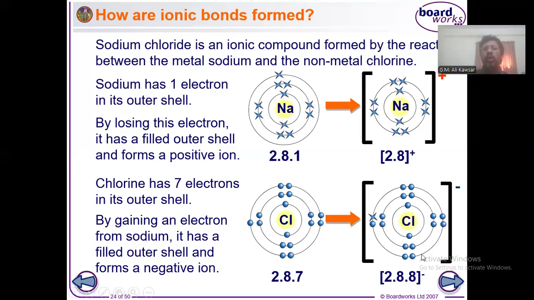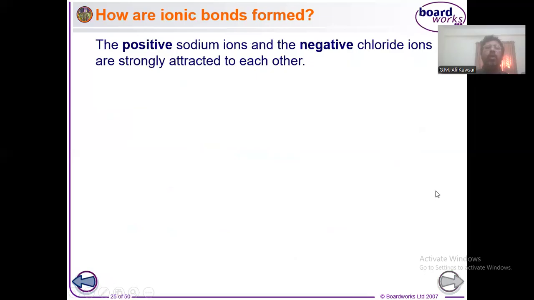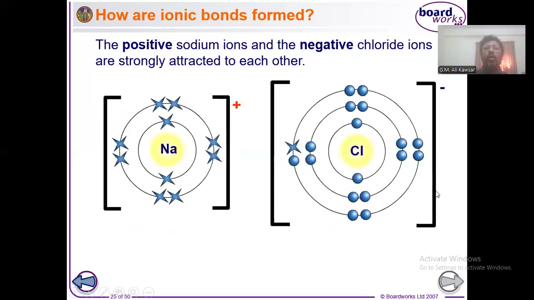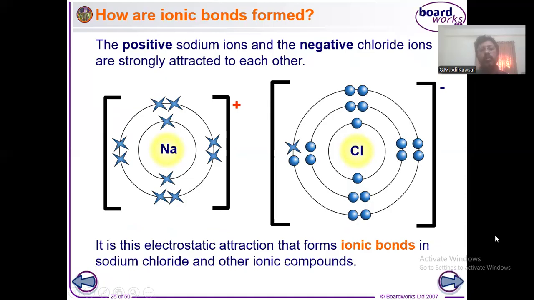So sodium chloride is formed. You can see sodium chloride. You can just go through it and let me know whether you have any problems or not.